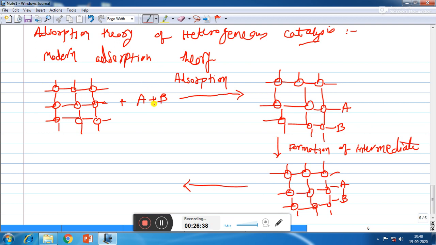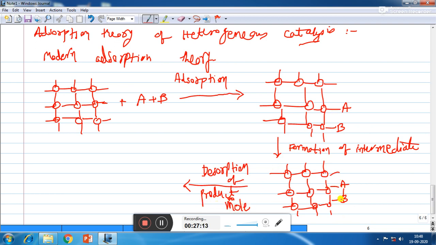So we will see that first step was that A and B diffuse to the surface of catalyst. Second was adsorption of A and B on the surface of catalyst. Third is formation of bond intermediate between A and B. Now fourth is breaking of bond between A and B. That is called desorption, so desorption of product molecules.